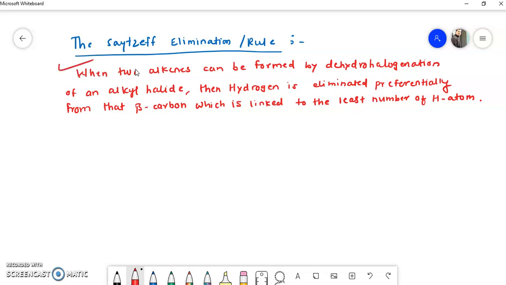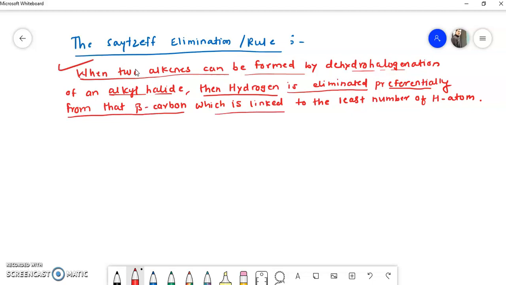So what is the Saytzeff rule? When two alkenes can be formed by dehydrohalogenation of an alkyl halide, then this line is important: hydrogen is eliminated preferentially from which beta carbon? Which is having the least number of hydrogen atoms. So we'll take an example so that you will understand this.